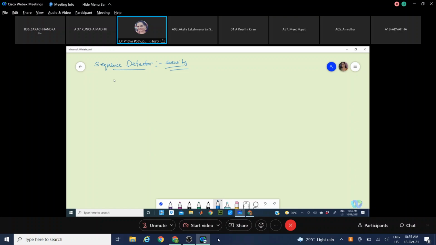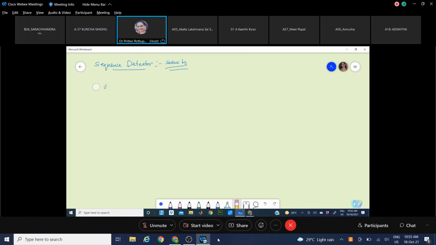Okay. And here we have two things coming over. If the input bits are identified, the output should be 1. In this, we can have some bits getting overlapped, or bits not getting overlapped. That analysis has to be done. And if it is non-overlapping, what should be the output?